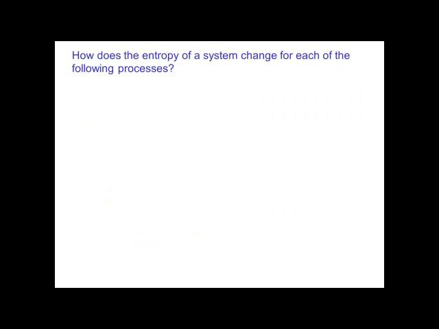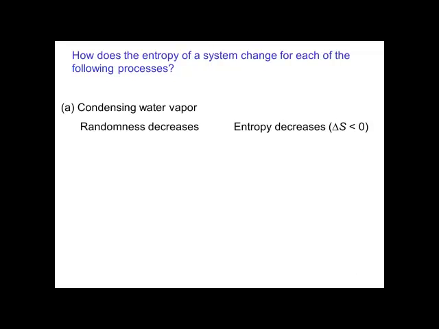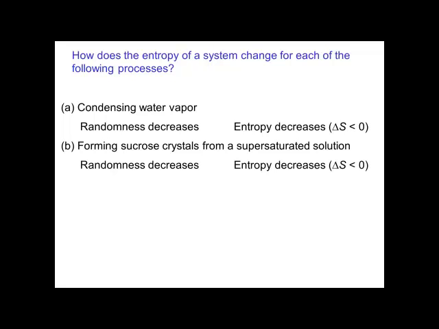How does the entropy of a system change for each of the following? The condensing of water vapor. The randomness decreases, so the entropy decreases. Delta S is going to be negative, less than 0. Forming sucrose crystals from a supersaturated solution. Randomness decreases, entropy decreases, delta S is going to be less than 0.